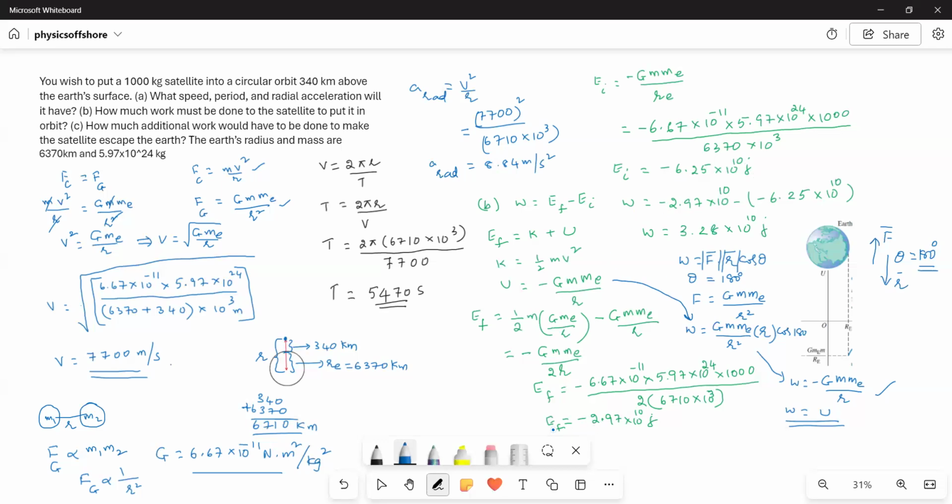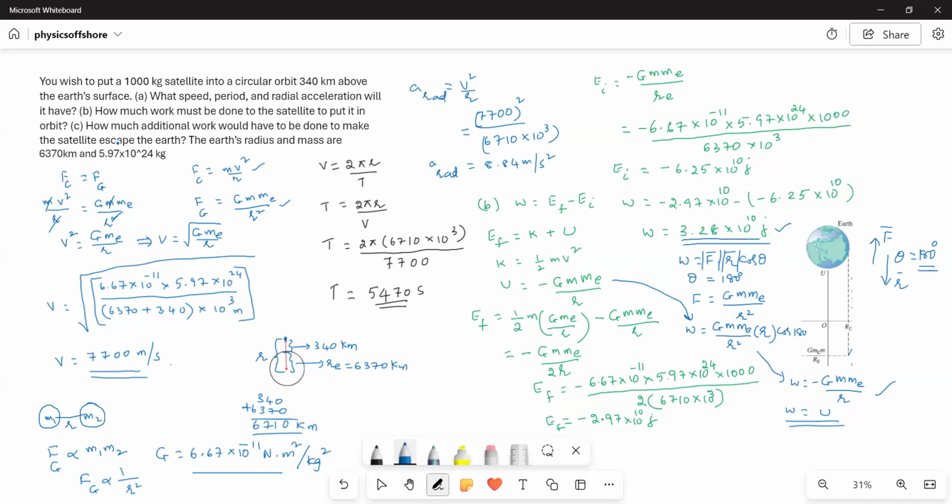Here we already calculated the final energy, and we have to subtract the initial energy from the final energy to get the total energy. That change in energy is equal to the work done. So 3.28 times 10 to the power of 10 joules of work is done. That means this much work should be done on the satellite to put it in the orbit and keep it there.